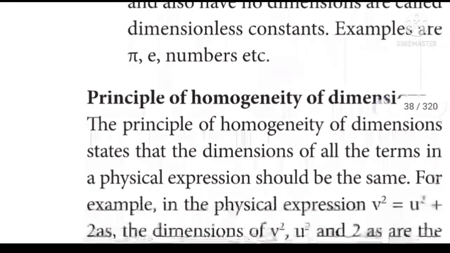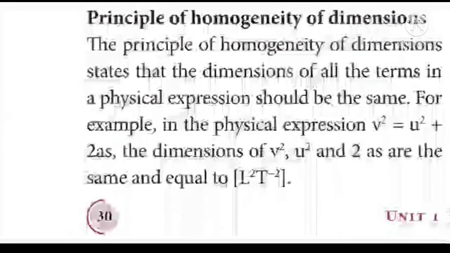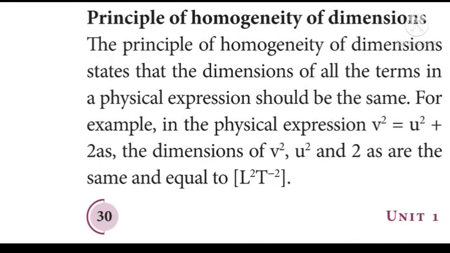And next one, principle of homogeneity of dimensions. What is called principle of homogeneity of dimensions? The principle of homogeneity of dimensions states that the dimensions of all the terms in the physical expression should be the same. For example, let us discuss about the physical expression v squared is equal to u squared plus 2as. Here the dimensions of v squared, u squared and 2as are the same and is equal to what? L squared T^-2.